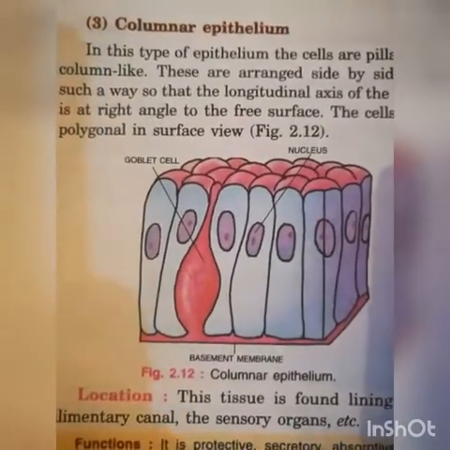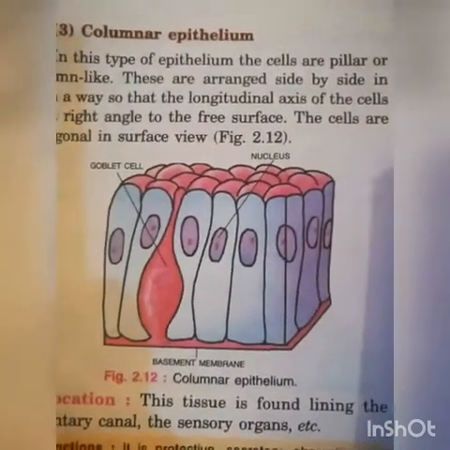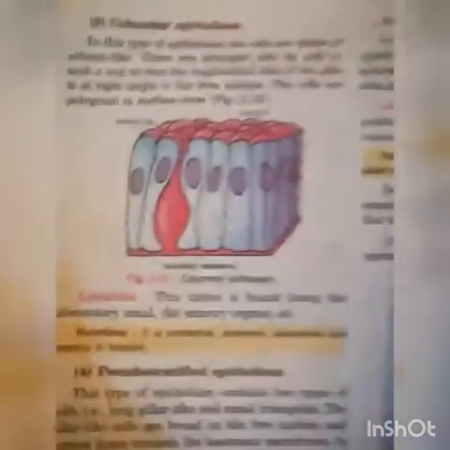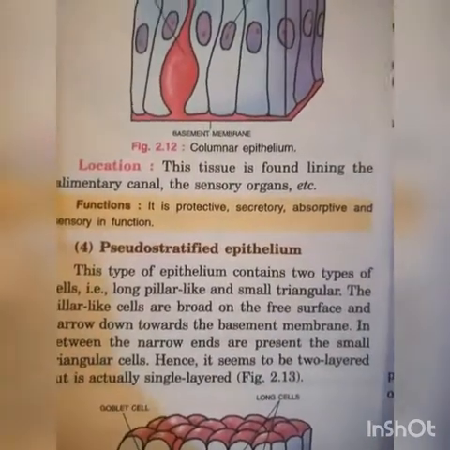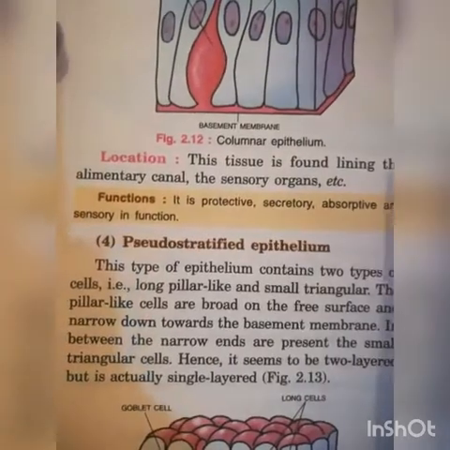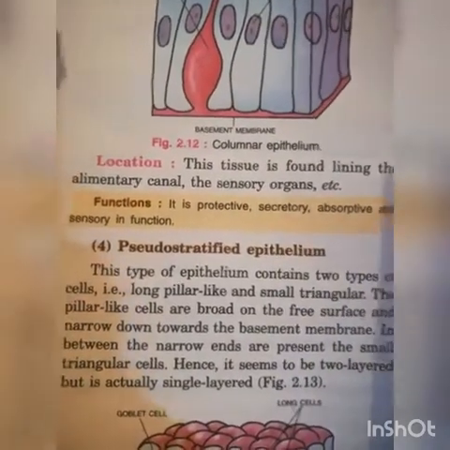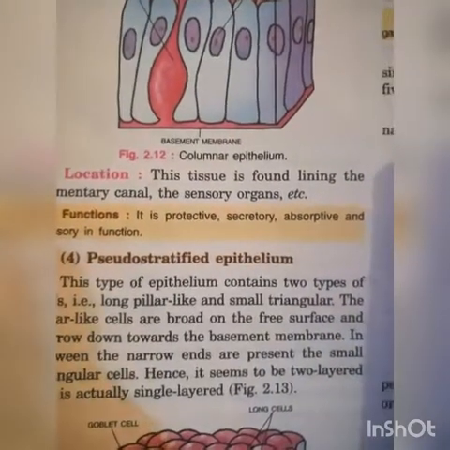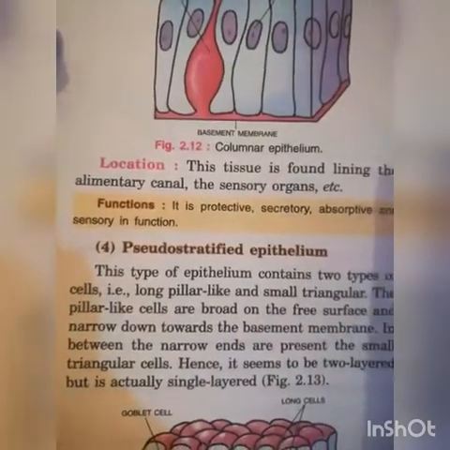Nucleus, goblet cells, columnar cell, pillar-like cells. Location. This tissue is found lining the alimentary canal, the sensory organs, etc. Function. It is protective, secretory, absorptive, and sensory in function.